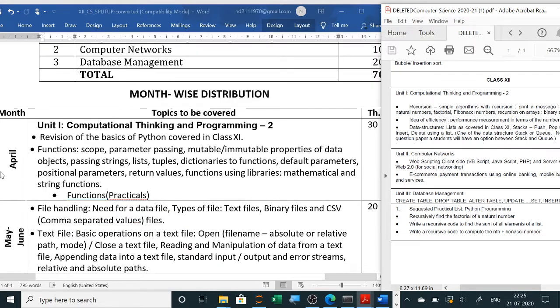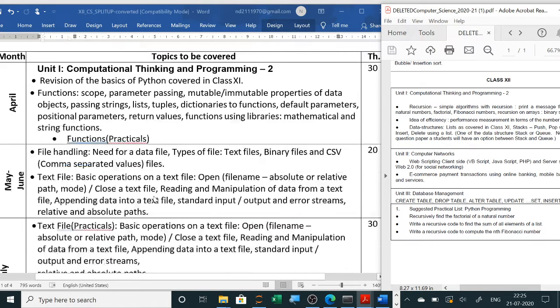So we have already started in the month of April, the revision portion of class 11th. Now functions also we have started, all these topics we have done. So you go through scope, parameter passing, mutable, immutable. So functions will be covered in the month of April; we have already covered them. Practicals also we have done, and the practical file we have to complete.